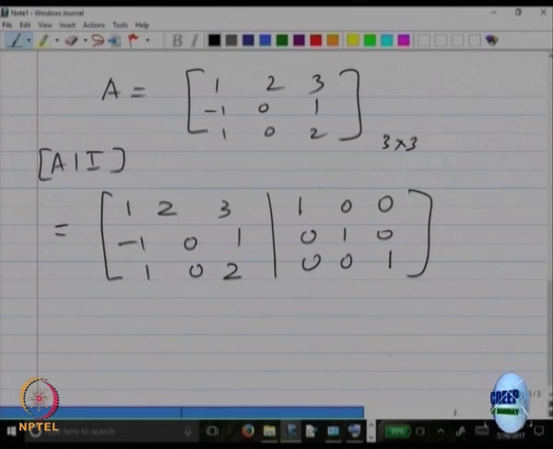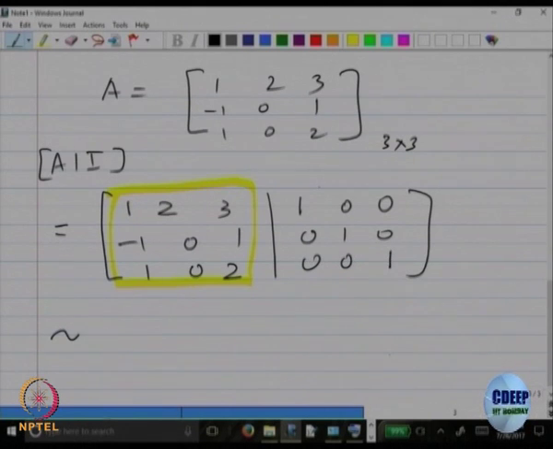What is my aim? Look at the part which is in A, okay. Look at the part which is in A. On that I should do row operations and reduce it to reduced row echelon form, but the same operations I should keep doing on the identity also, on the bigger matrix, so that I keep track of what is happening. So, let us do that.